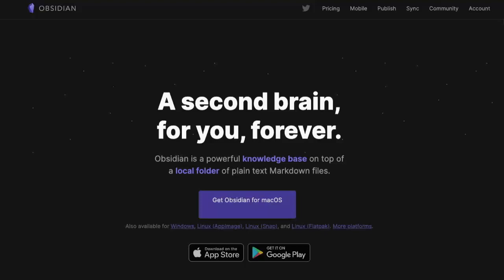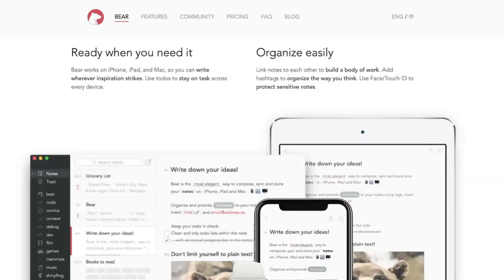Which note-taking app should you choose? Should it be Obsidian or should it be Bear? Well, this video will show you exactly which app best suits your needs.